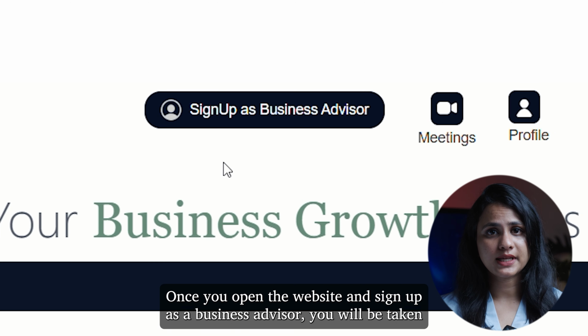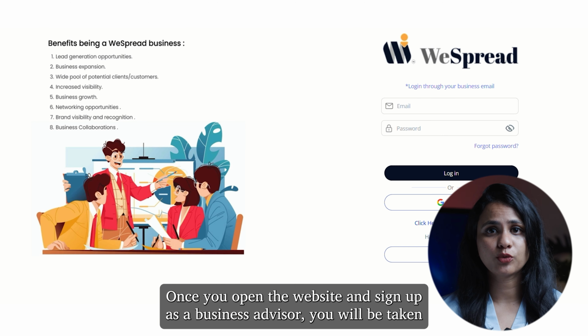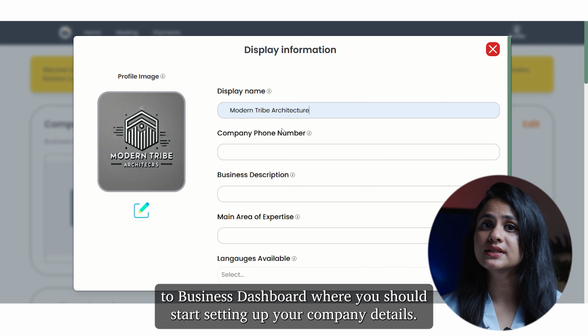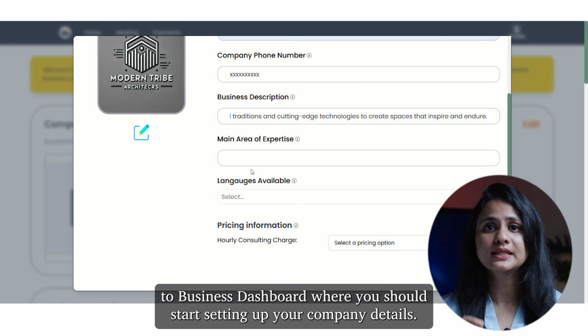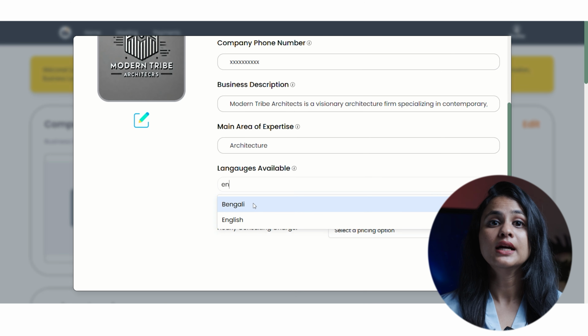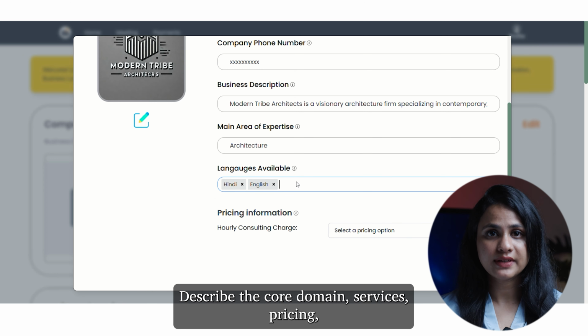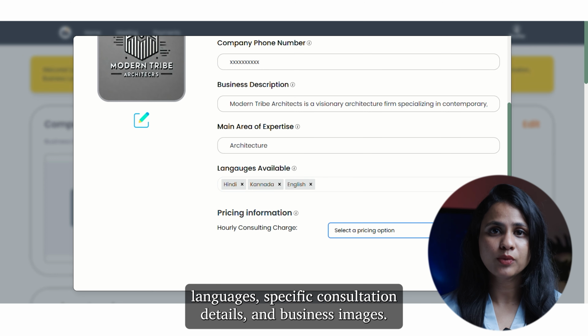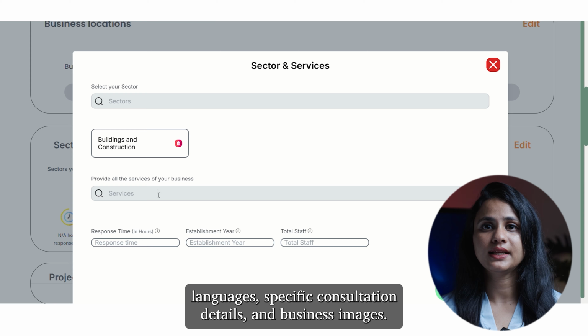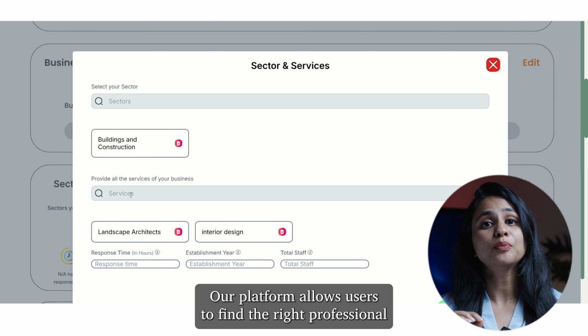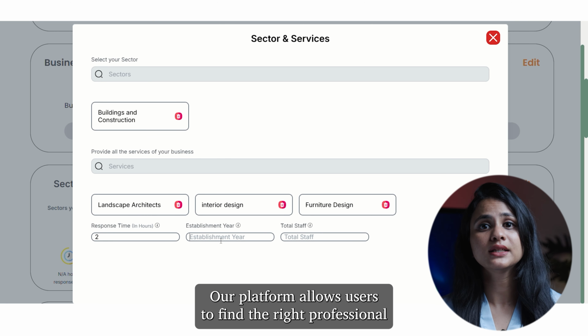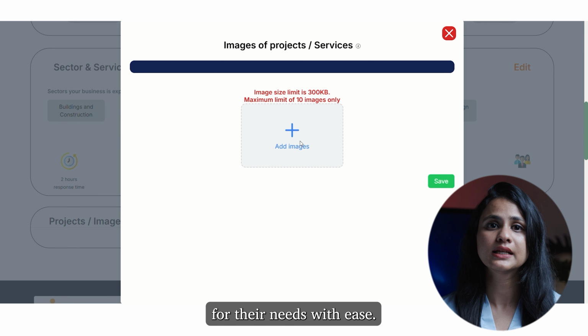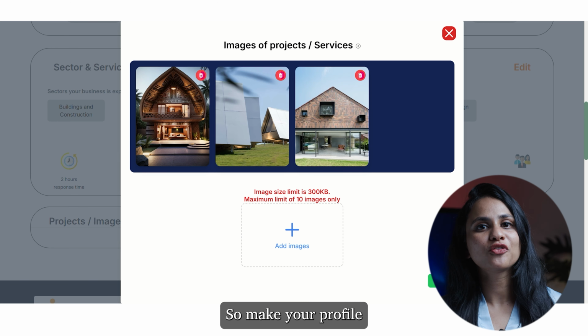Once you open the website and sign up as a business advisor, you will be taken to the Business Dashboard, where you should start setting up your company details. Describe the core domain, services, pricing, languages, specific consultation details, and business images. Our platform allows users to find the right professional for their needs with ease. So make your profile shine.